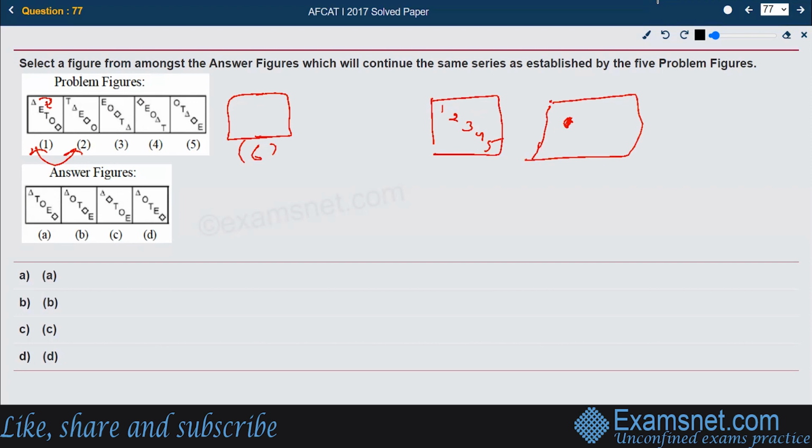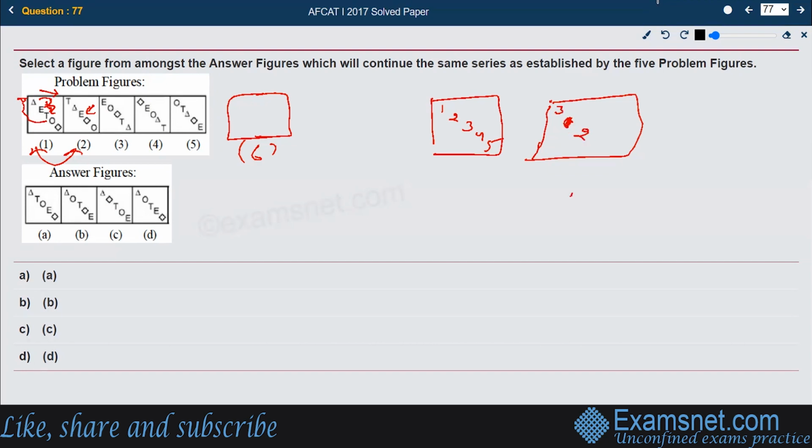Then this E has gone to the third place. See, E has gone to the third place here. E was already available at second, so second has gone to the third place. Triangle has gone to second, E has gone to the third. The T has gone to first position. If you see in the second figure, T has gone to the first position. So what was available at 3 should go to the top. So the order is changing. 1 is becoming 2, 2 is becoming 3, and 3 is becoming 1.